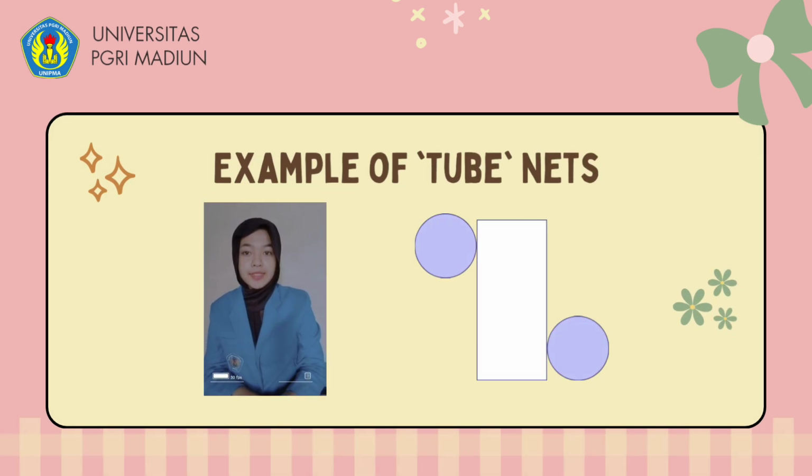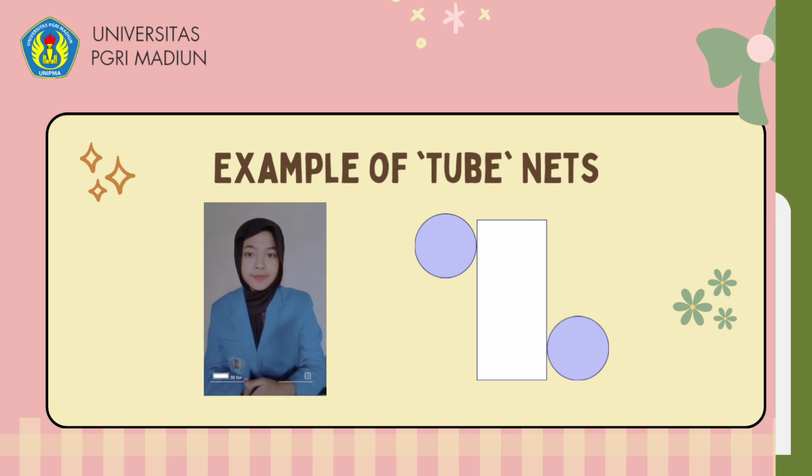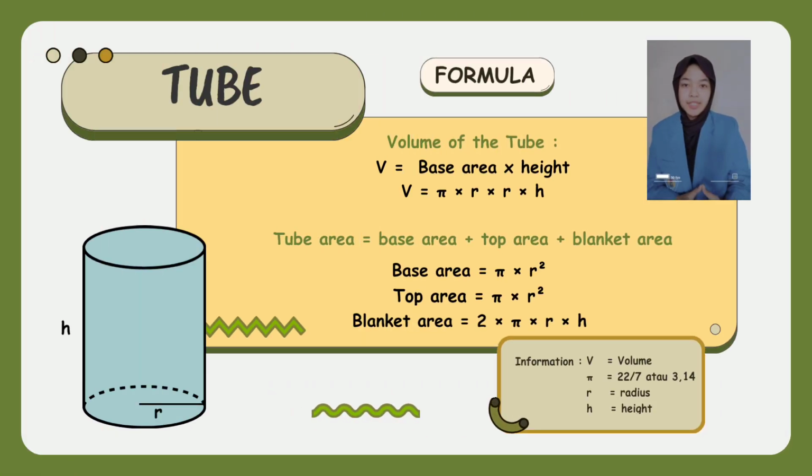Next, tube nets. If you look at the following picture, it will be clear that the net of the tube is composed of a rectangle and two circles. Next, formulas of a tube. The first, volume equals base area times height, or pi times radius squared times height.